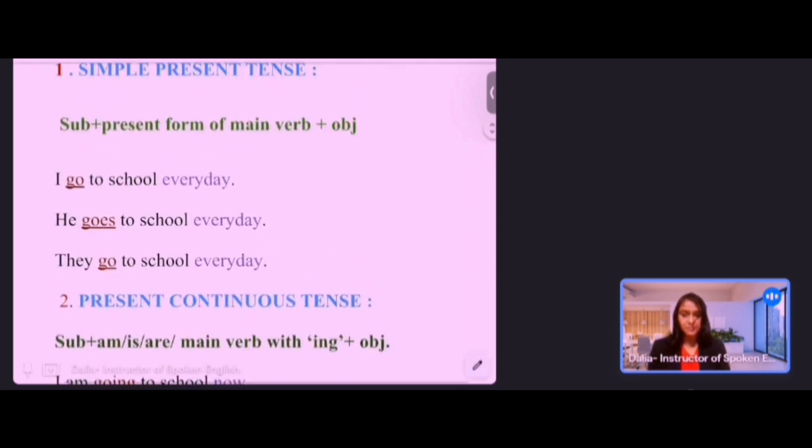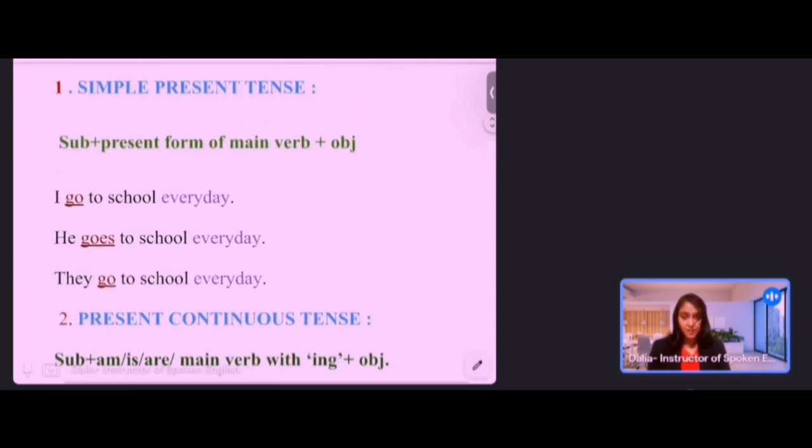Basically, simple present tense means habitual action or general truth. Habitual action means something which happens every day. For example, I go to school every day. He goes to school every day. They go to school every day.